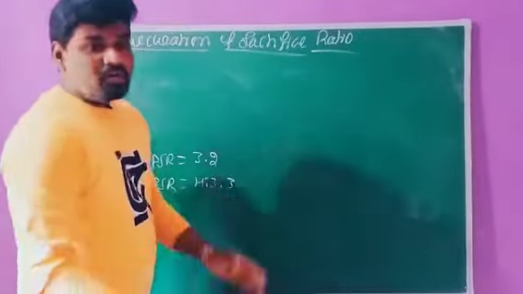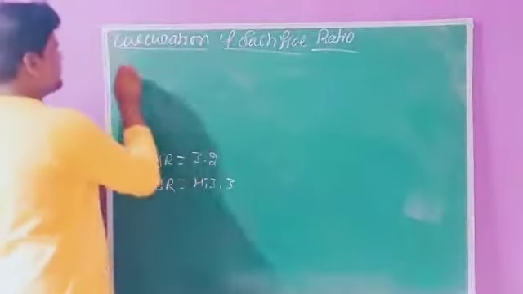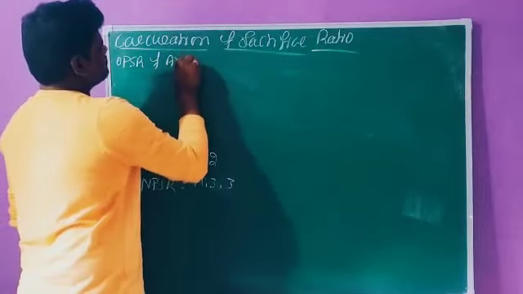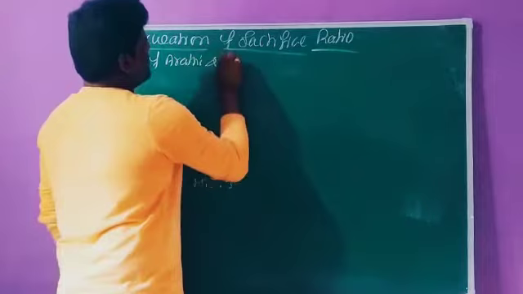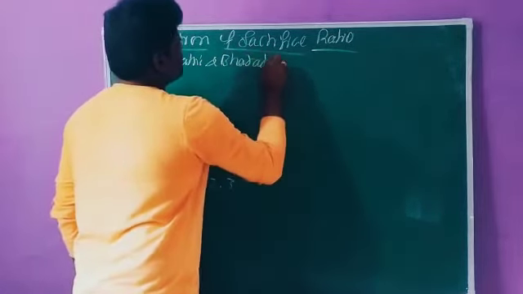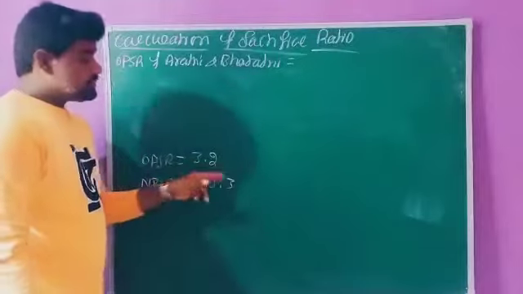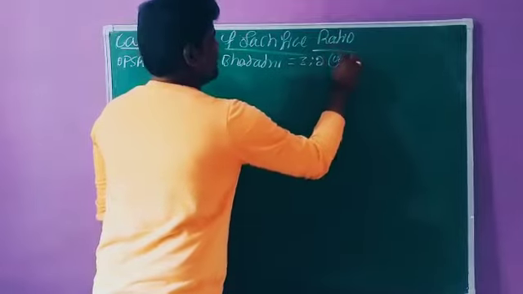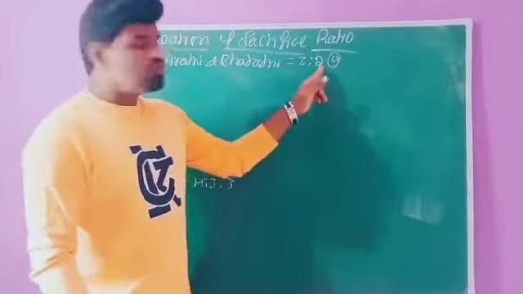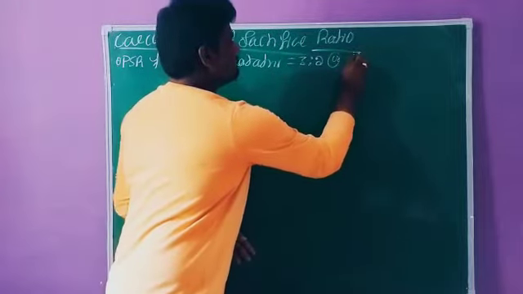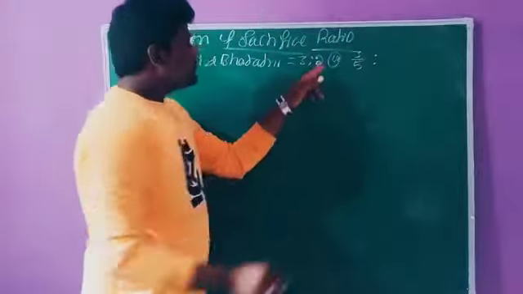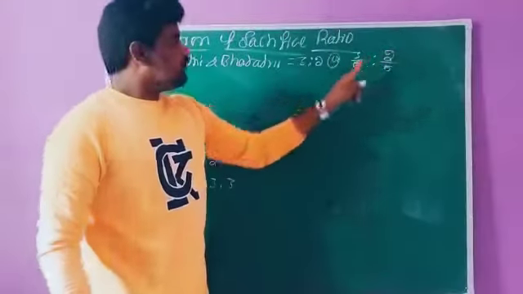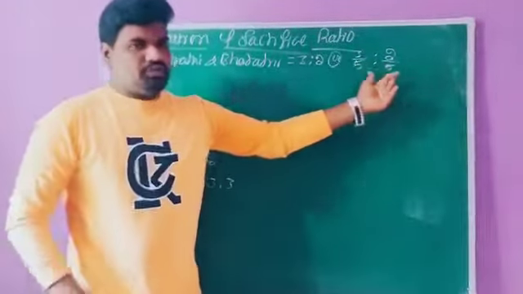The old partners are namely Arti and Bharati. The old profit sharing ratio of Arti and Bharati is 3 is to 2. We can convert these ratios into fractions: 3 plus 2 is 5, so 3 divided by 5 is to 2 divided by 5. This is the old ratio of the partners.